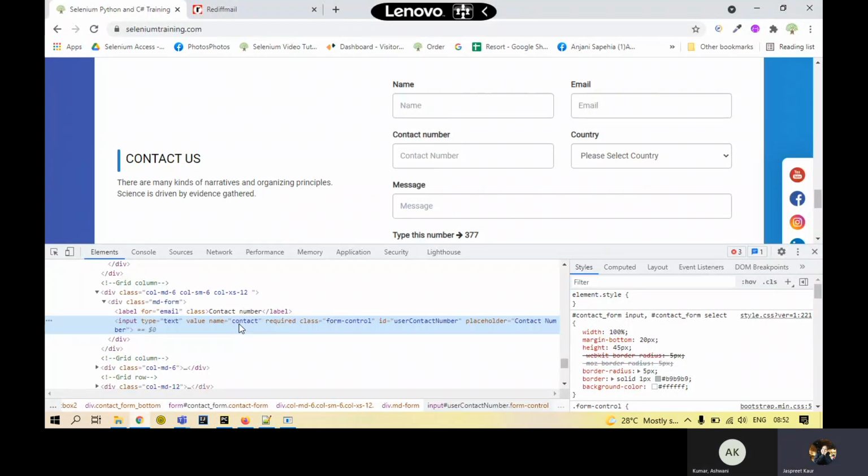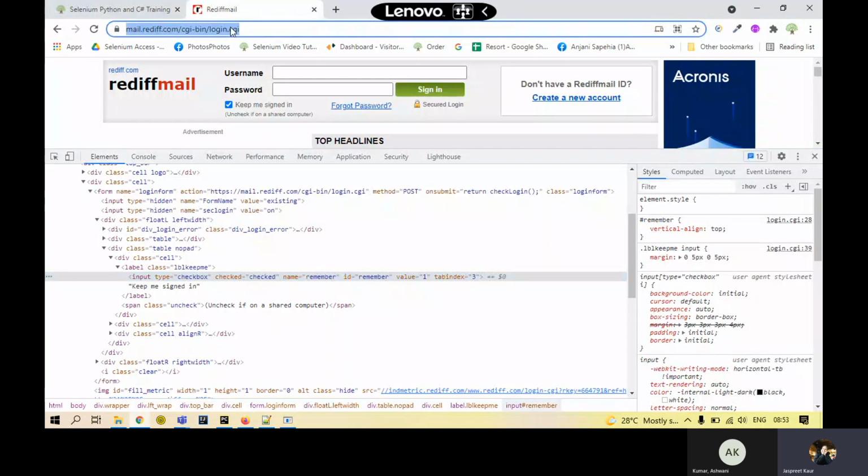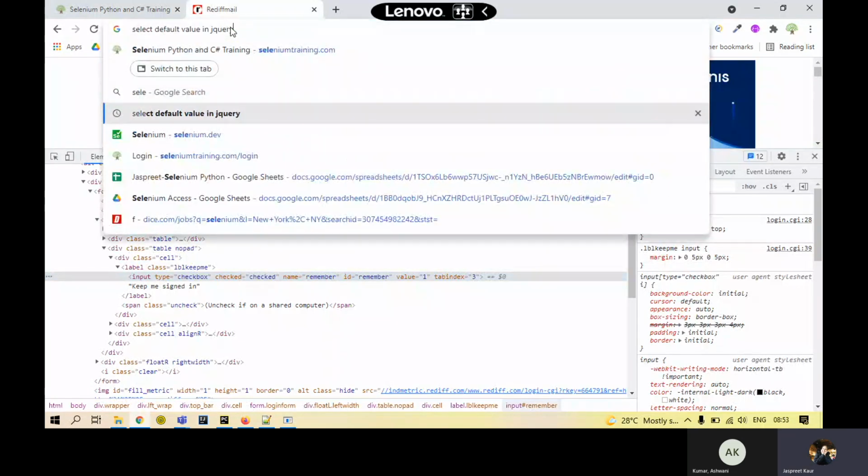It's a long topic, so we are not going to discuss that in this class because it will not allow me to take that time. However, I am going to show you how we can actually interact with this element. Let's say I want to interact with this name text box. How will I be able to do that? I know how to take it out and identify it from the page. Now I need to see through code how I can tell that this element has to be interactive. So I'll go to the official page of Selenium.